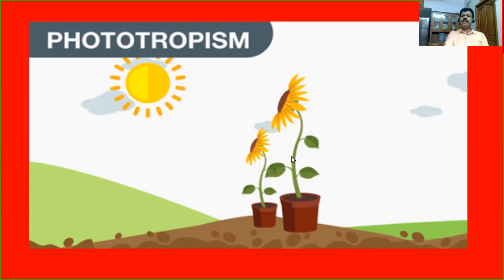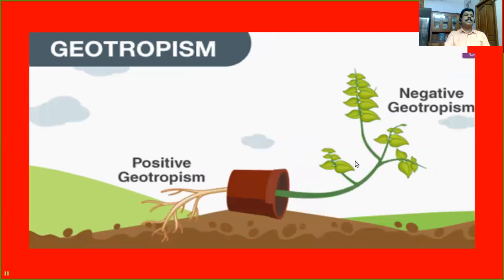When you consider this diagrammatic representation, the shoot tip or the shoot of the plant moves towards the direction of light and the root always moves away from the direction of light. That means the shoots are actually showing positive phototropism and the roots are showing negative phototropism. Is it clear? Yes.